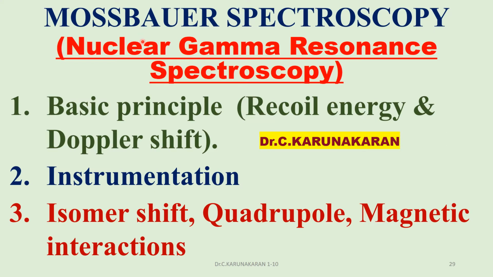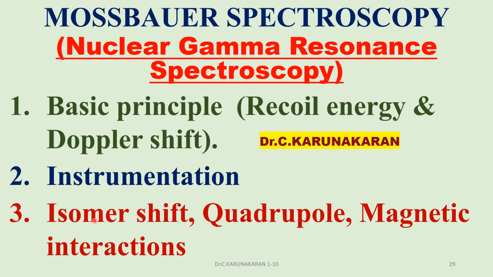In part 1, Mössbauer spectroscopy, we have studied the basic principle, especially recoil energy and Doppler shift. These are the two important terms needed to understand nuclear gamma ray resonance spectroscopy. We have clearly explained this in part 1. Please watch part 1. In part 2 we have studied the instrumentation and one of the